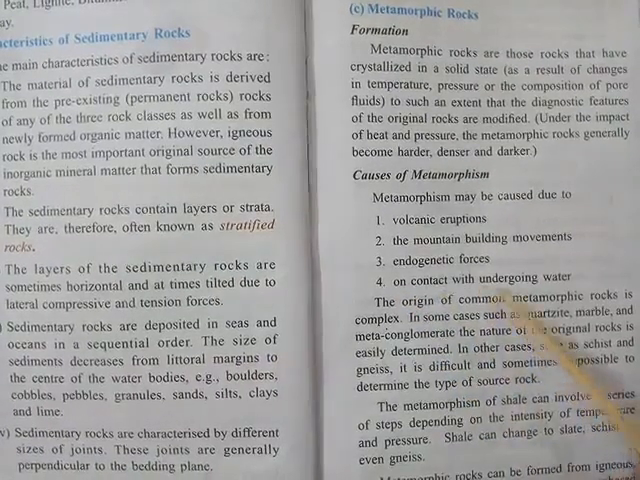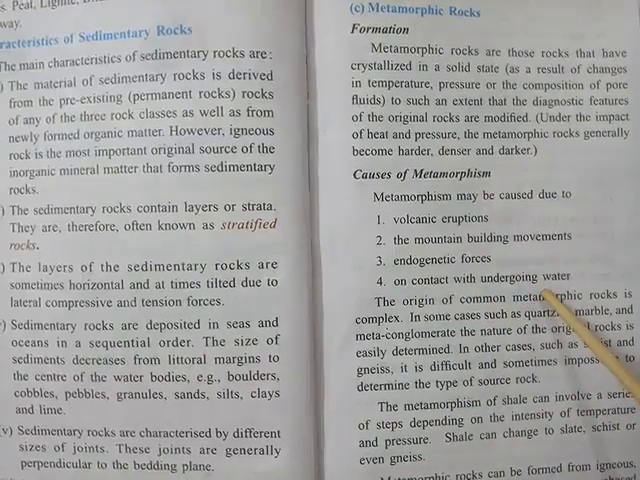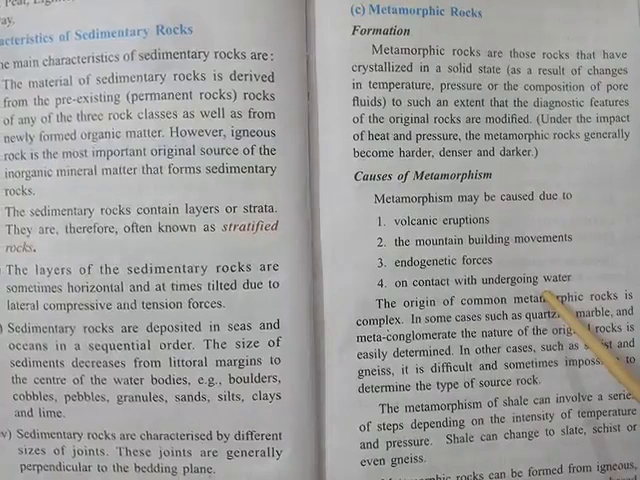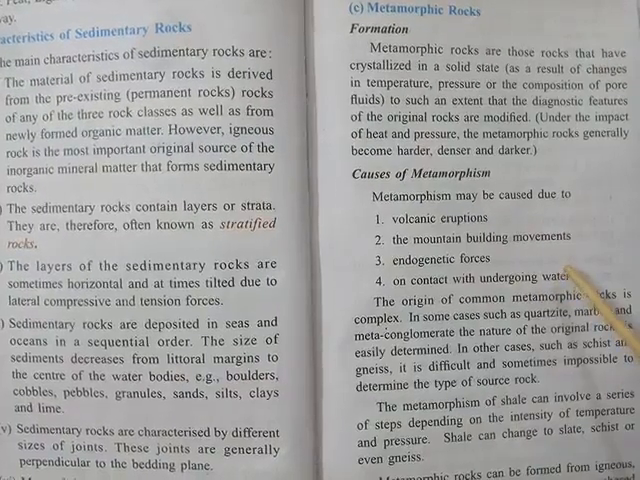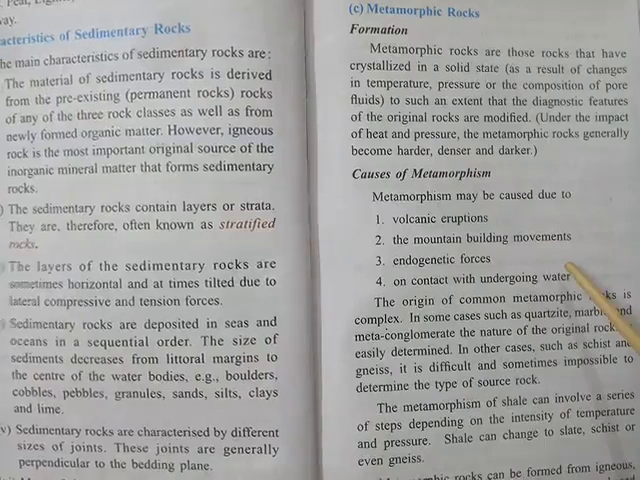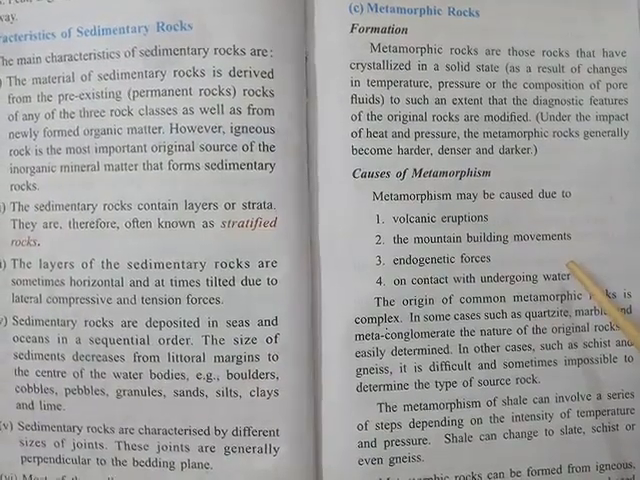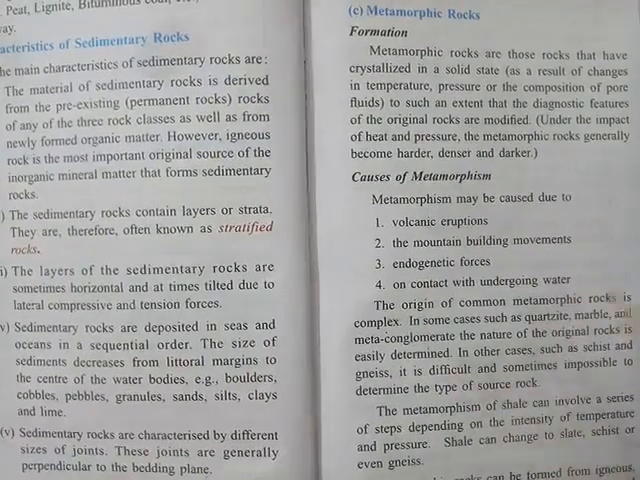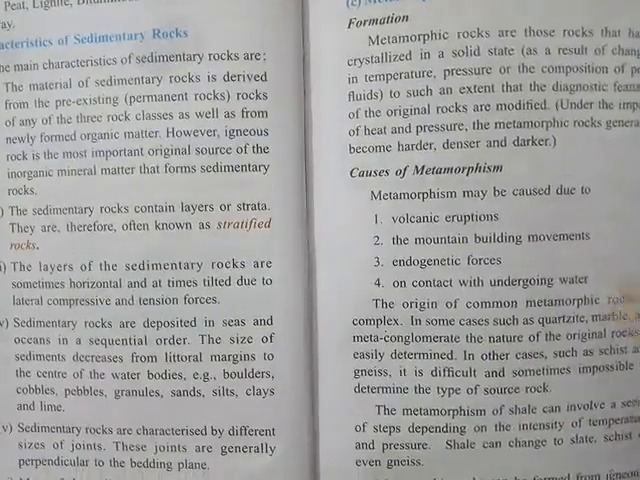And next is contact with underground water. Sometimes very hot rock comes into contact with very cold water. So a very quick change in the temperature brings metamorphism in the rock.